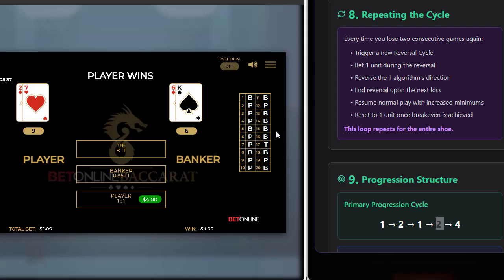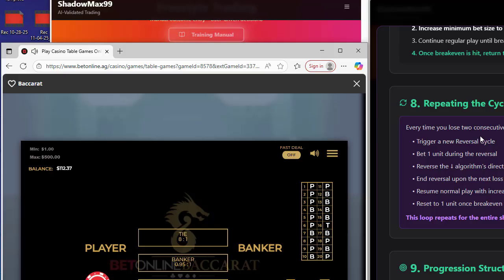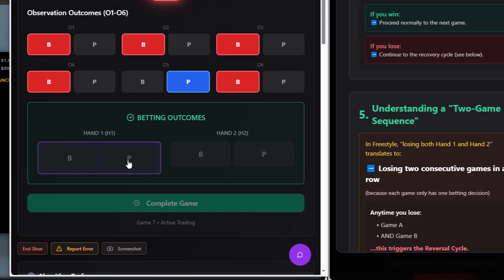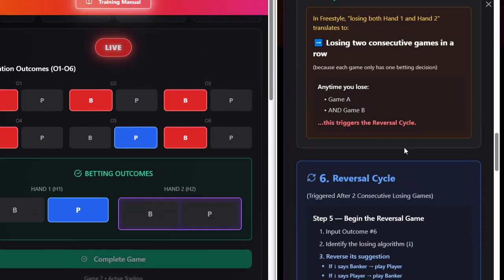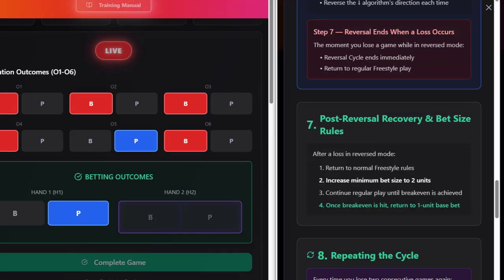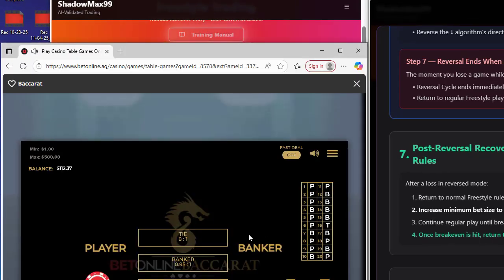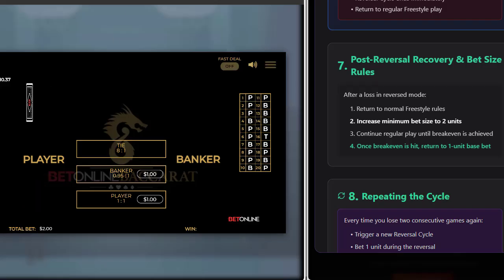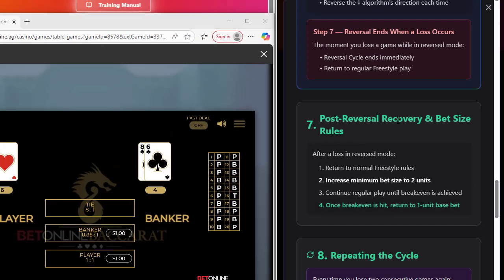And player wins. Okay. Now that we've won that, we'll put player here. All right. So it says here, reverse cycle, we've won. So basically, once you've won that 2 units, we would play. Let's play it again. Actually, let's continue to play. Let's get the next outcome because we won on that 2 unit. Post reversal recovery and bet size rules. Once break even hit, return to 1 unit base.